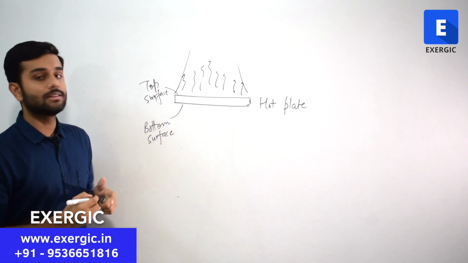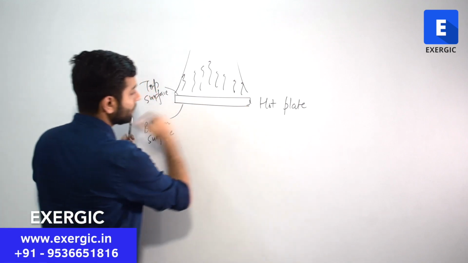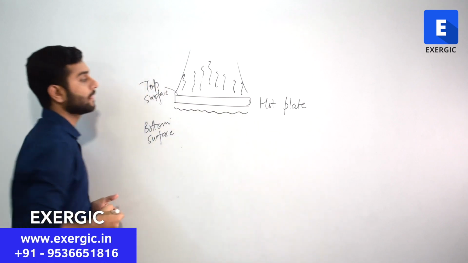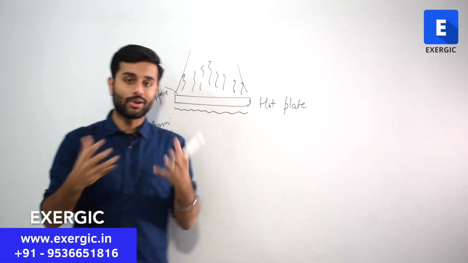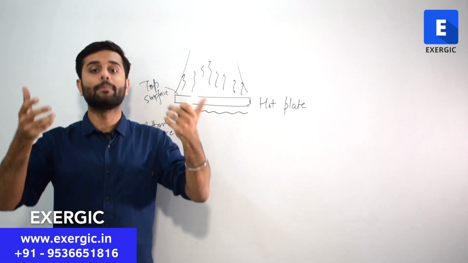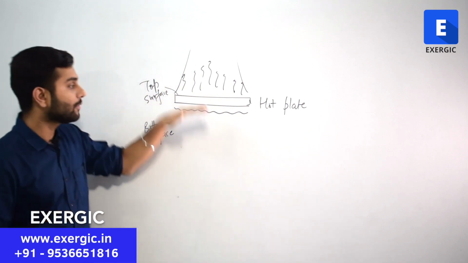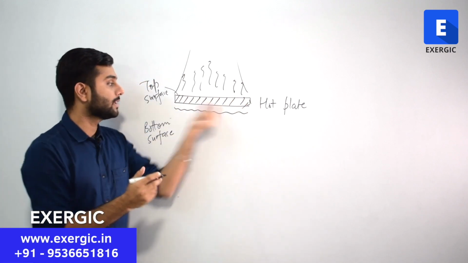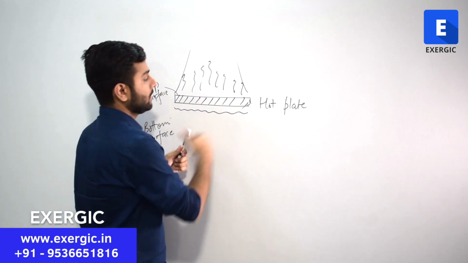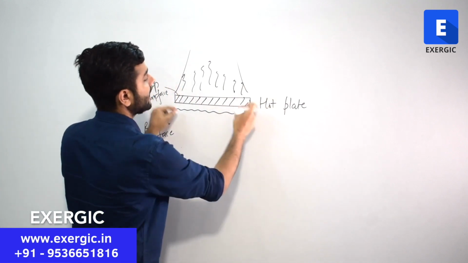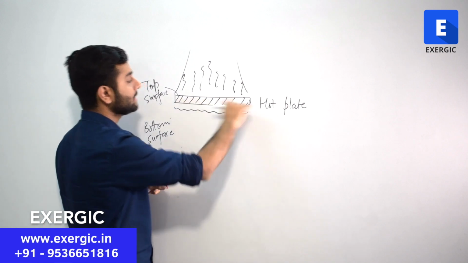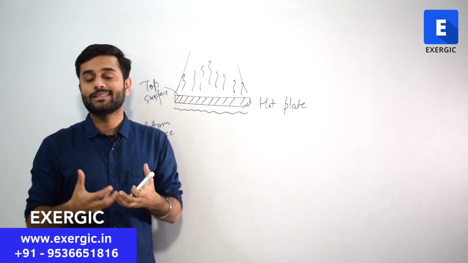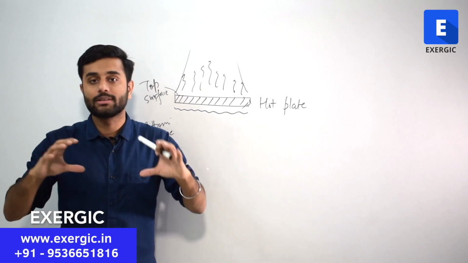What about the bottom region? The region near the bottom surface will obviously also get hot. But as it gets hotter, it gets lighter and wants to move up. But how can it move up? You have a plate above it, so it will be trapped there. Maybe some of the air can escape from the sides, but mainly the region below the plate will not be able to set up any convection current. It will be trapped there.